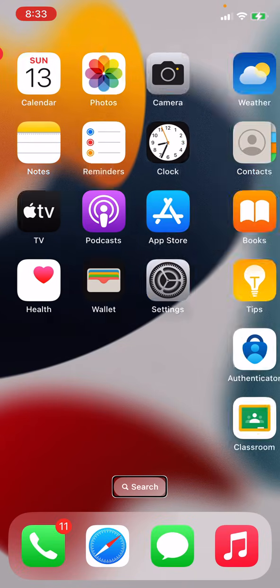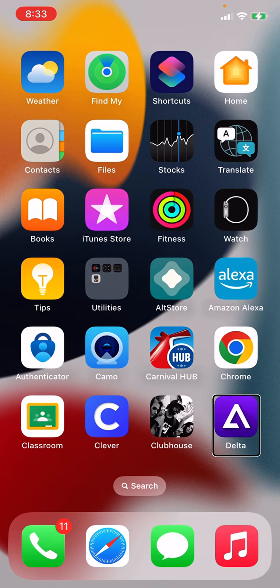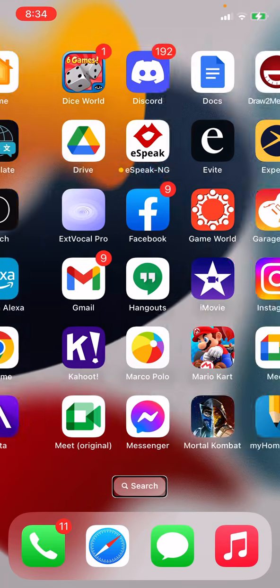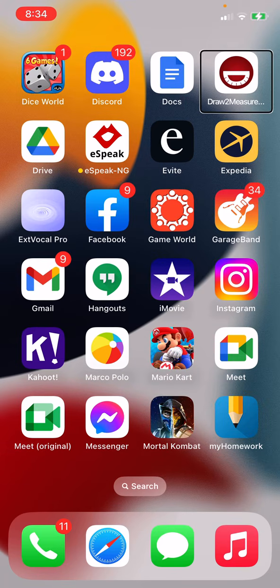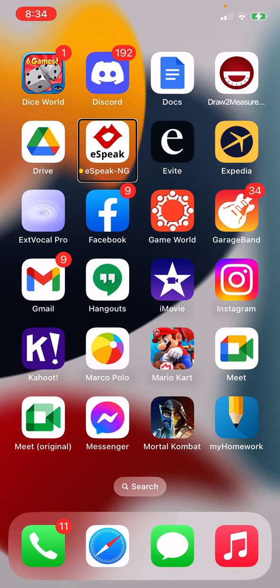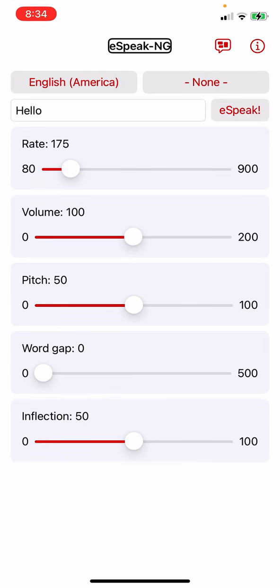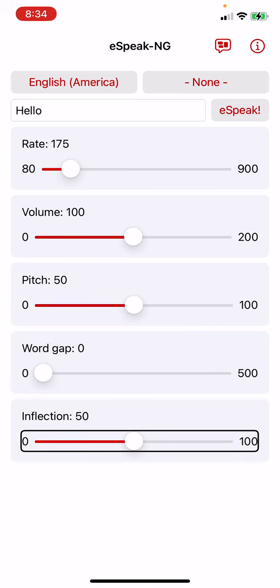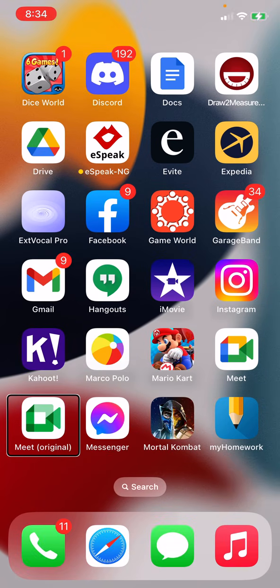And I realized that last week I forgot to actually demo the voices. So we're going to go to eSpeak NG, the voiceover language. There are options for language, voice, text to synthesize, rate, volume, pitch, word gap, and inflection adjustable.